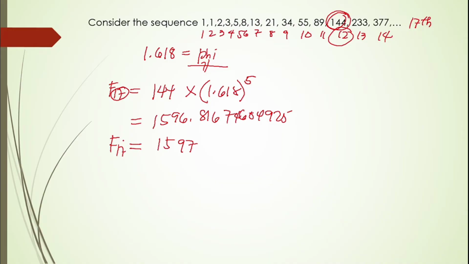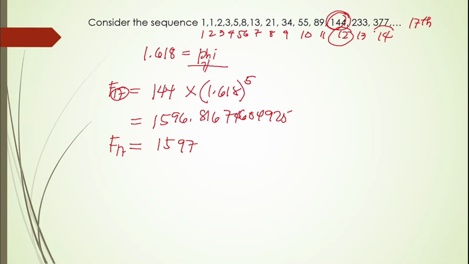If we use our manual method, we have to find the next terms. Alright. So we add 377 here.